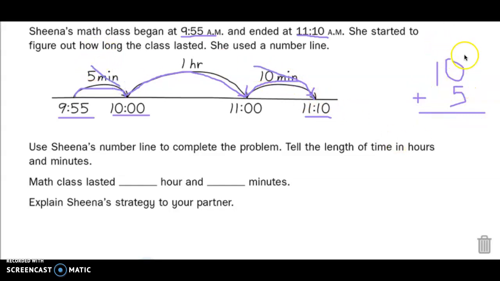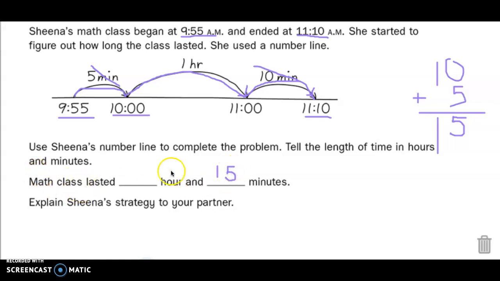10 plus 5. Well, we always start in our one spot. So 0 plus 5 is 5. Then we go over to our tens. 1 plus nothing is 1. So I have 15 minutes. Is it more than 60? Nope, it is less than 60. So I can just leave it at 15 minutes.